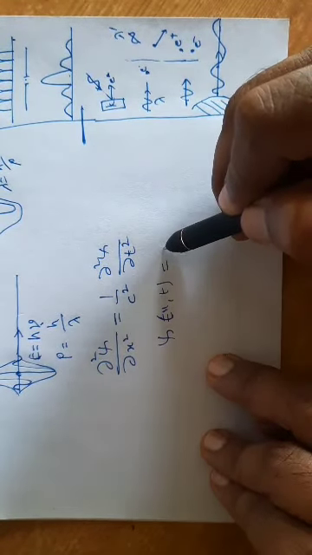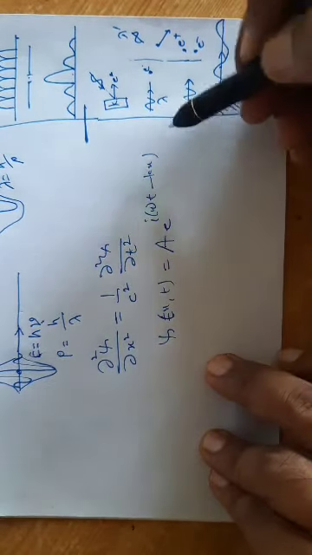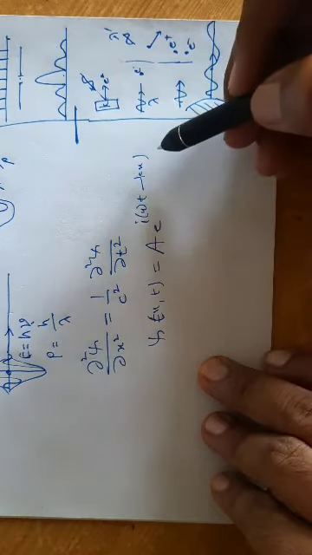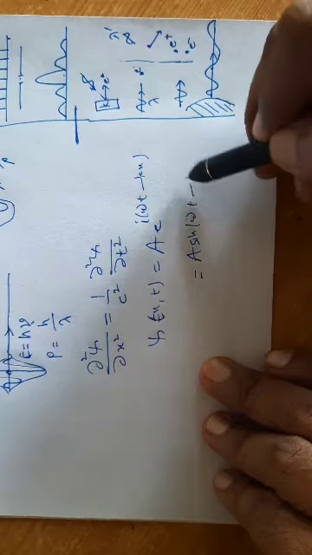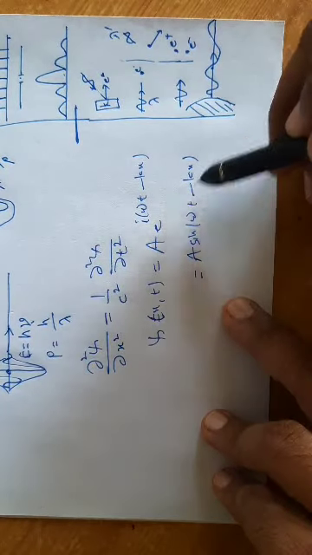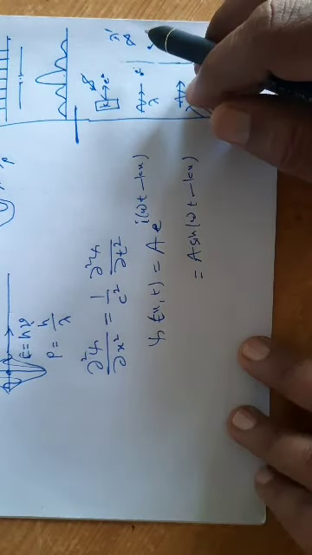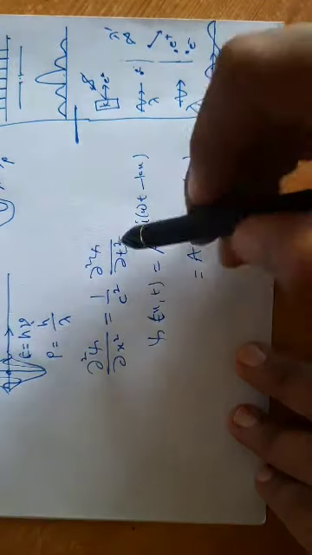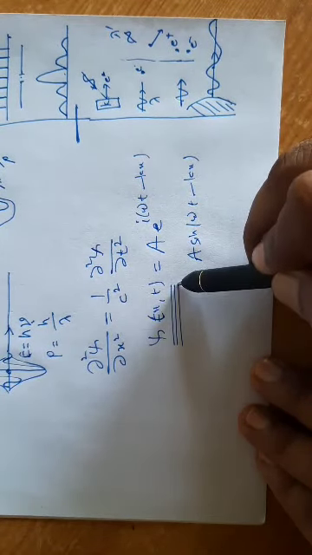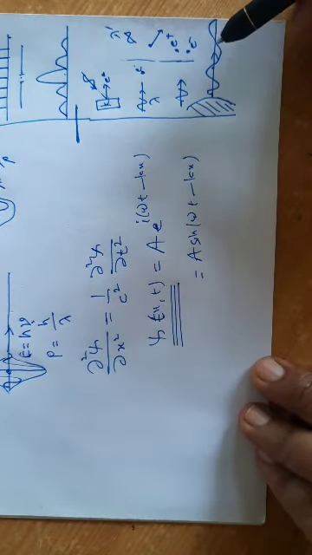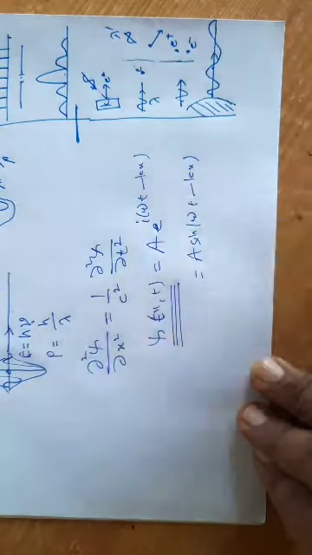Which is generally written as e raised to i(omega t minus kx). It is a simple harmonic progressive wave, or it can be written as sine(omega t minus kx). This is the trigonometric form, and this is the exponential form, e raised to something. Now, as there is a wave associated with a particle, we can express the particle by means of the wave function psi. The theory is known as wave mechanics, or wave theory.